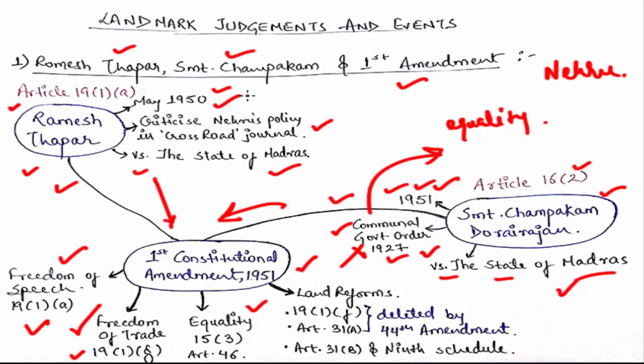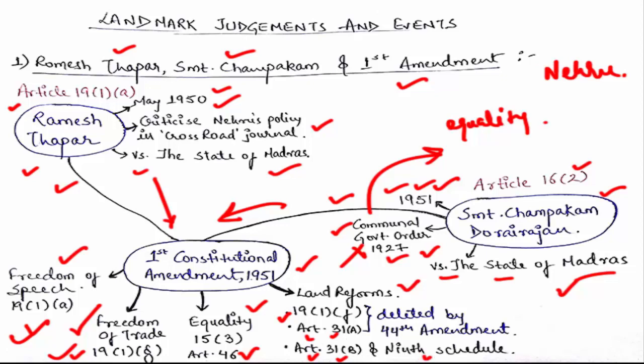It also includes Article 46, and it says that the state has the right, and it's the duty of the state, to take care of women and children and weaker sections. So these three things are also in the first constitutional amendment, and therefore this amendment is very important. So then we have land reforms, and the first amendment included Article 31A, Article 31B was included, and the 9th Schedule was created.